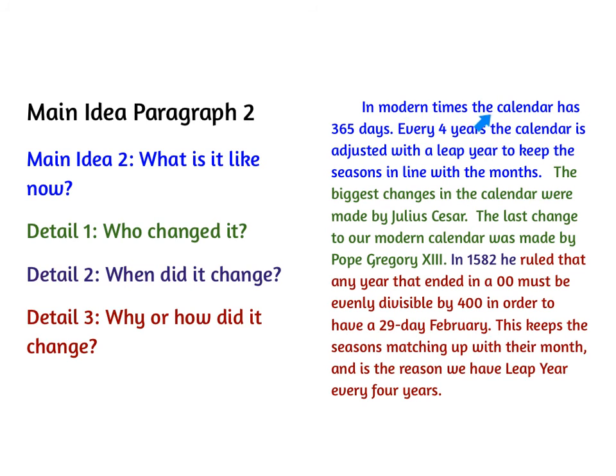In modern times, the calendar has 365 days. Every 4 years, the calendar is adjusted with a leap year to keep the seasons in line with the months. The biggest changes in the calendar were made by Julius Caesar. The last change to our modern calendar was made by Pope Gregory the 13th. In 1582, he ruled that any year that ended in a 00 must be evenly divisible by 400 in order to have a 29-day February. This keeps the seasons matching up with their month and is the reason we have leap year every 4 years.